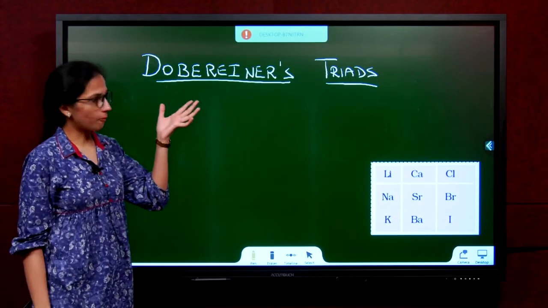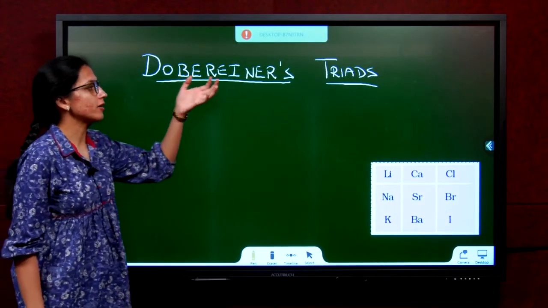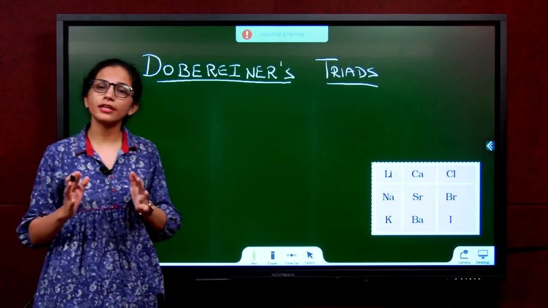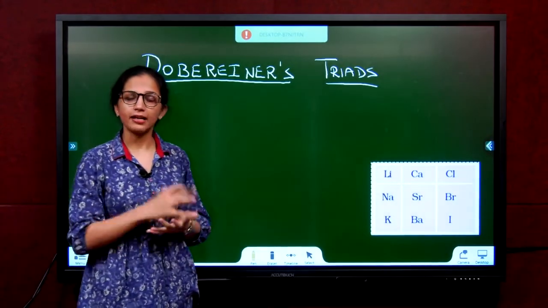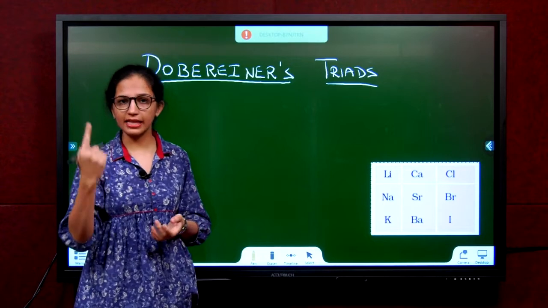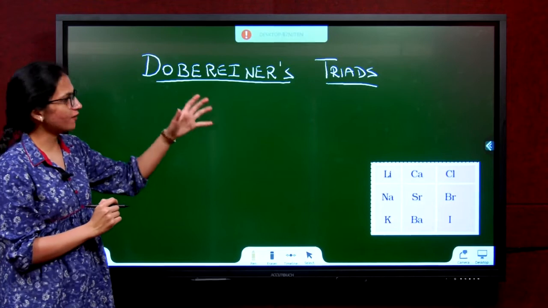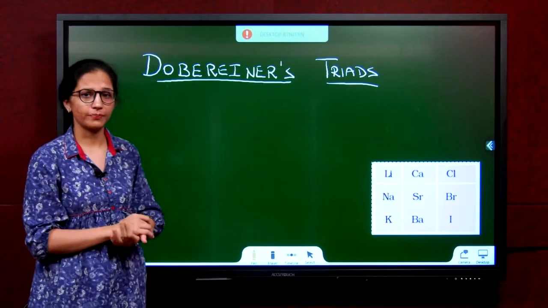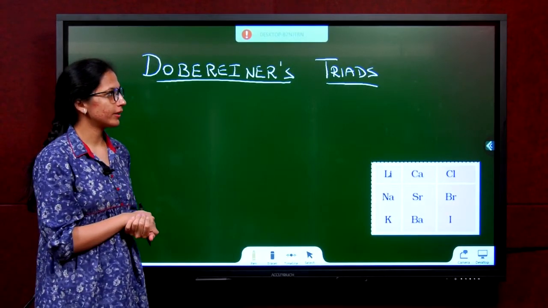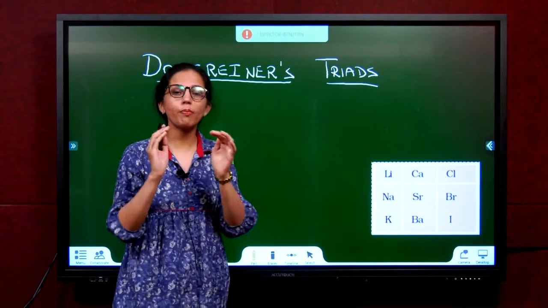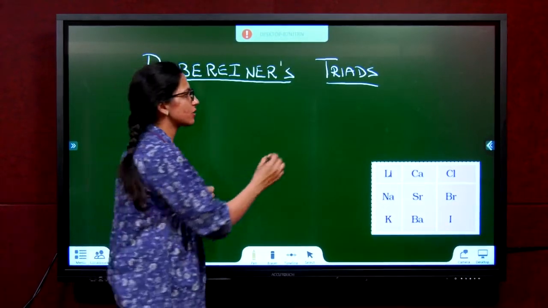We go to the next topic called Dobereiner's triads. Now we have already understood why we need to classify. Let us see how the first chemist decided to classify. The first chemist who tried to classify was Dobereiner. What did he do? Triad means group of three.